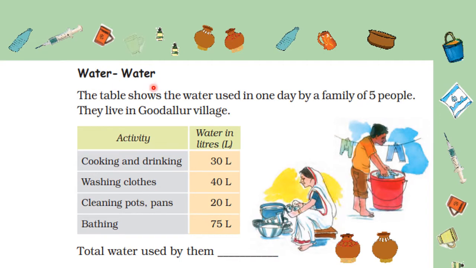Here water is written. The table shows the water used in one day by a family of 5 people. They live in Gudalur village. The activity is given and water consumed or used in liters is given. So cooking and drinking 30 liters, washing clothes 40 liters, cleaning pots and pans 20 liters, and for bathing 75 liters of water they have used. So total water used by them means we have to add these numbers and the answer will be 165 liters.